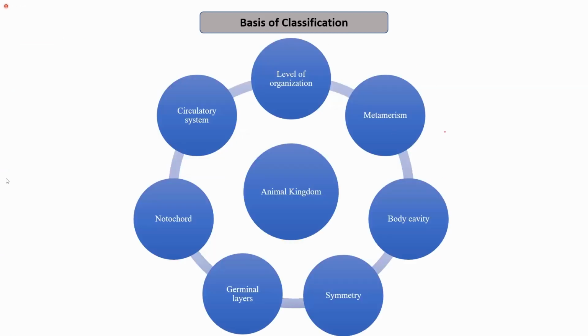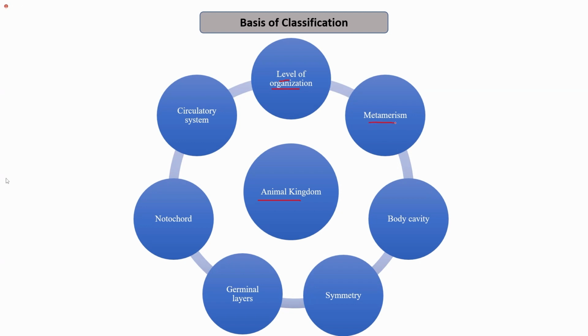So what is the basis of classification of different animals into the different groups? The organisms belonging to the complete animal kingdom can be classified into different groups on the basis of the following. The first is the level of organization, that is how the body is built, like whether it is made up of cells only, it is made up of tissues, or it has an organ level of organization or organ system level of organization.